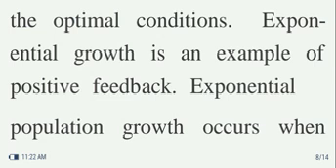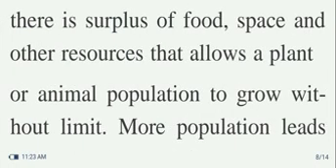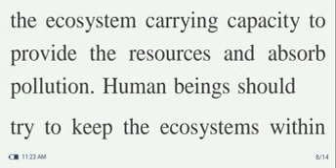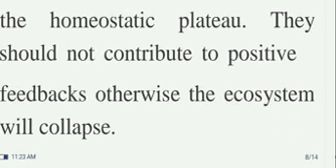Exponential growth is an example of positive feedback. Exponential population growth occurs when there is a surplus of food, space, and other resources that allows a plant or animal population to grow without limit. More population leads to more growth, and more births lead to an increasing population. In recent years, the exponential growth of the human population is reducing the ecosystem carrying capacity to provide resources and absorb pollution. Human beings should try to keep the ecosystem within the homeostatic plateau. They should not contribute to positive feedbacks, otherwise the ecosystem will collapse.